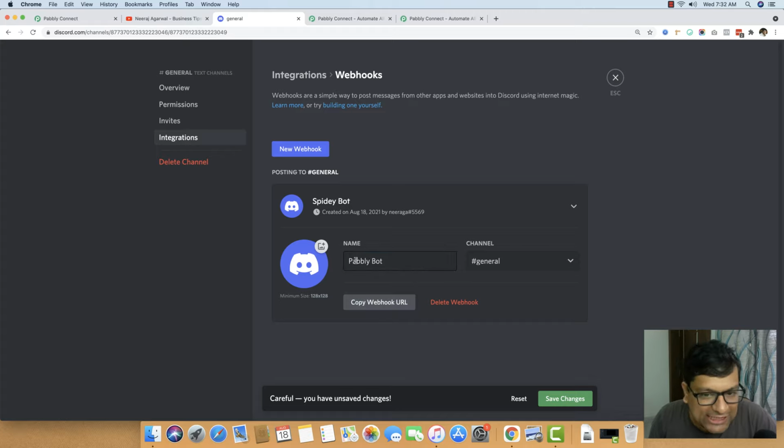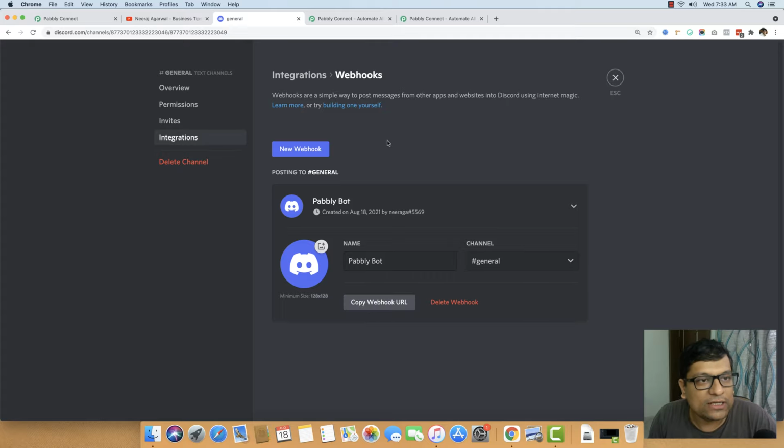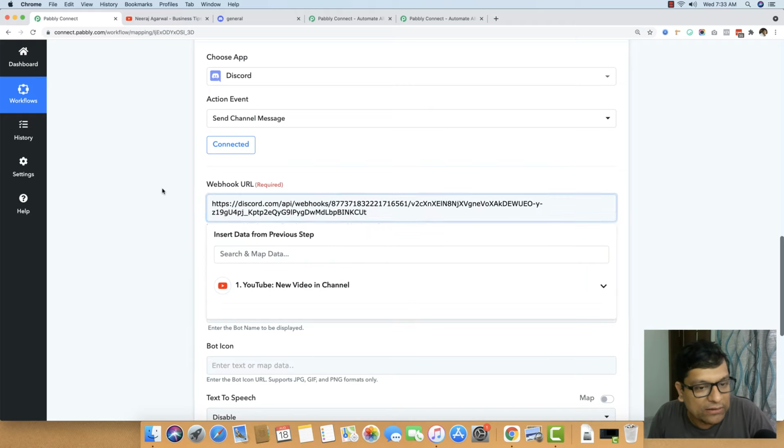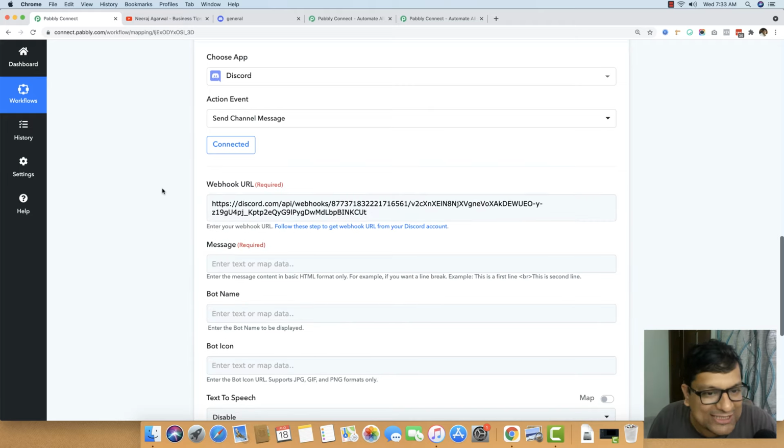Okay, because I changed the name, you also have to save the changes. So I also saved the changes right here. As you can see, I already copied the webhook URL. What I will be doing is going back to Pabbly Connect and pasting the very same webhook URL right here. So as you can see, this webhook URL is now pasted.